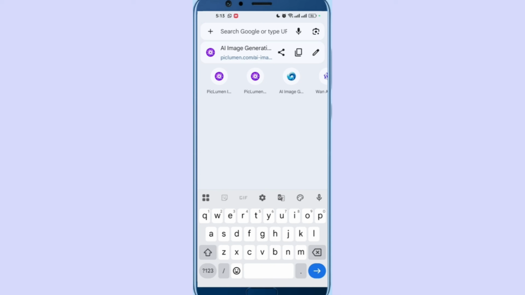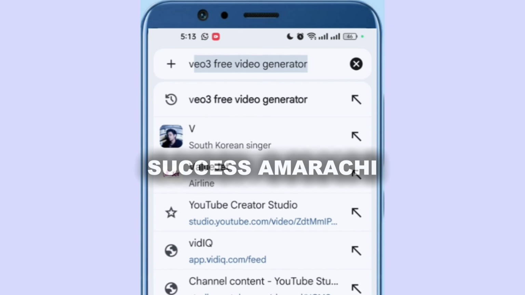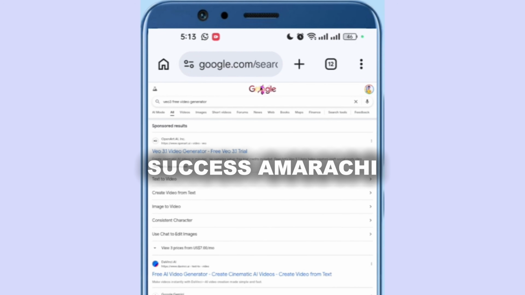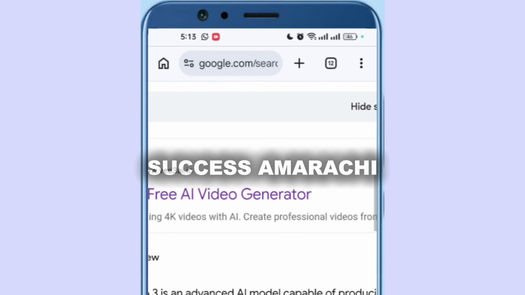So now, all you need to do is to type VO 3 free video generator. This is it right here. Let me zoom.